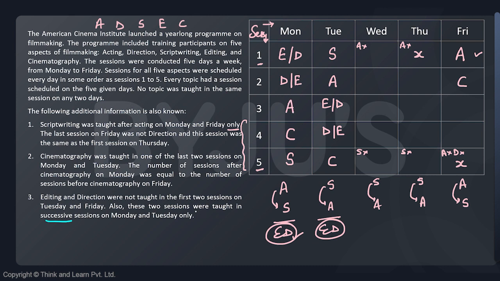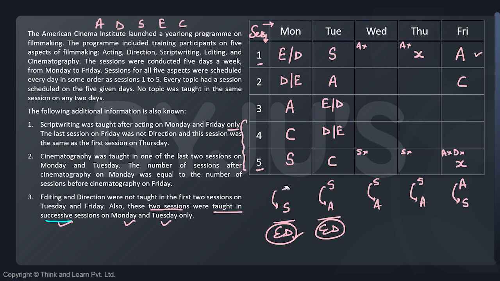It is because I repeat, editing and direction, these two sessions were taught in successive sessions on Monday and Tuesday only. So now I have them in successive sessions on Monday and Tuesday, as you can see over here. I hope till now everything is sorted. The only thing is that currently we do not know about E and D, which one would be first, which one would be second.